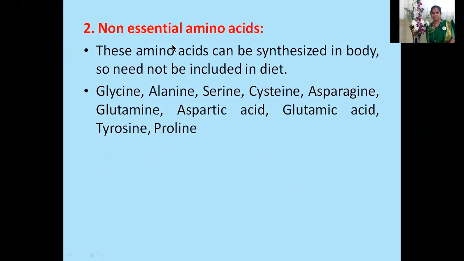Okay, non-essential amino acids. These amino acids can be synthesized in body and so need not be included in diet. For example, glycine, alanine, serine, cysteine, asparagine, glutamine, aspartic acid, glutamic acid, tyrosine, and proline.